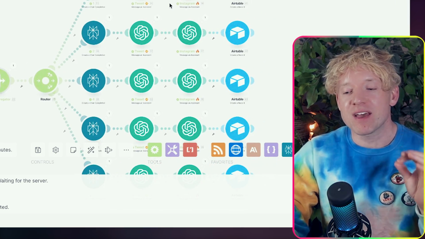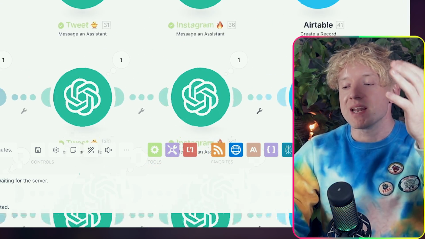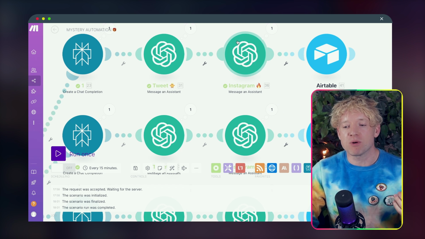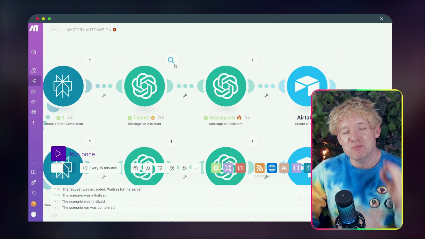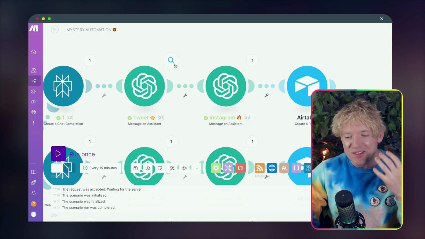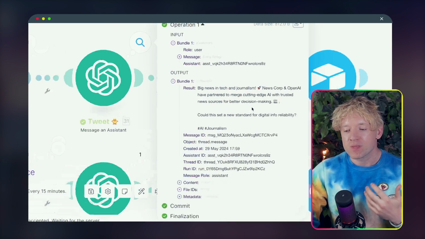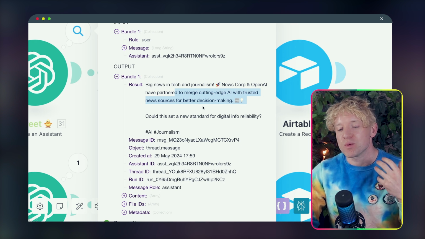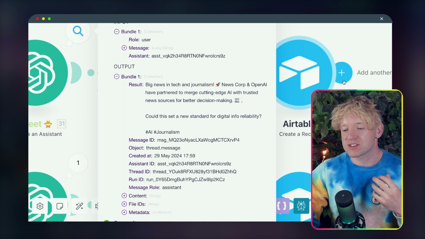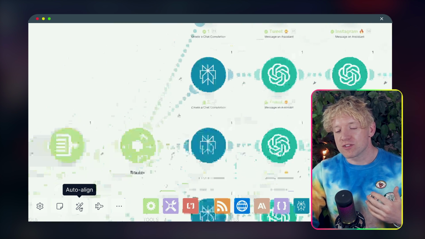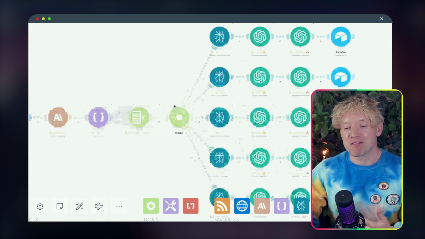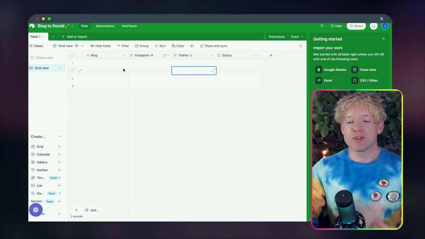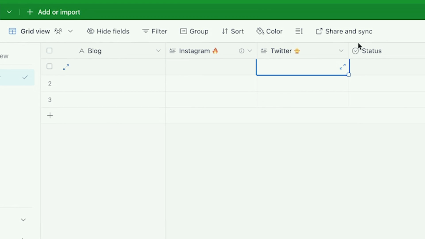Then, for each of those 5 sections, we're going to create a tweet, an Instagram post, a LinkedIn post, one for whatever you want, Facebook, and you end up with individual optimized content by using our Twitter agents, our Instagram agents. For example, this tweet here: "Big news in tech and journalism, News Corp and OpenAI have partnered to merge cutting-edge AI with trusted news services," with a question and with hashtags. And guys, this runs automatically in the background for you. Literally, there's nothing needed, and everything then falls into this, where we have the blog post, the Instagram, the Twitter, you can have your Facebook, your LinkedIn.